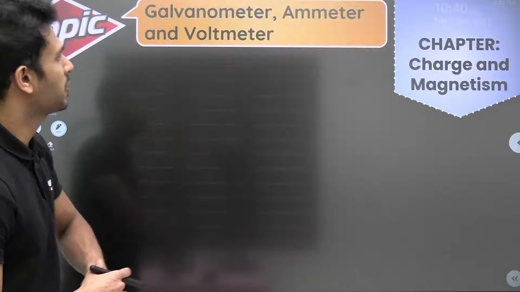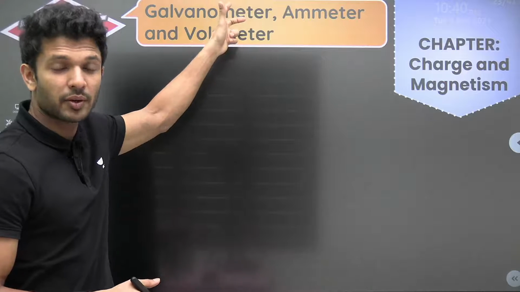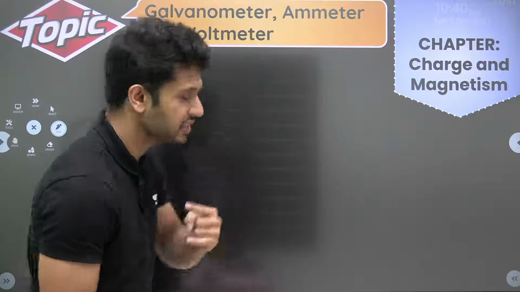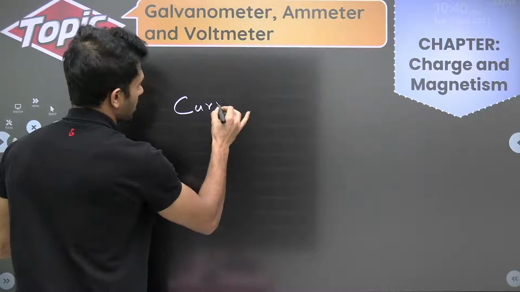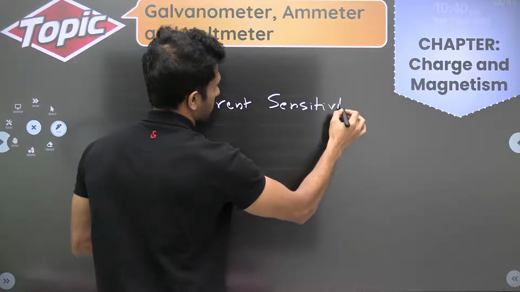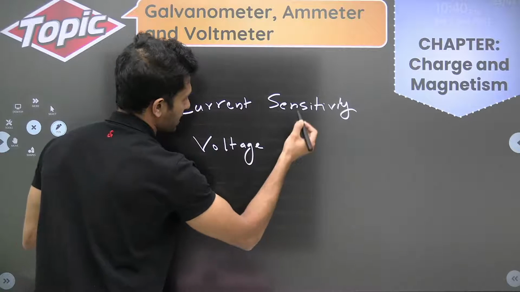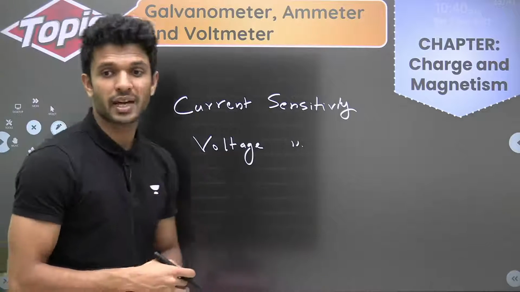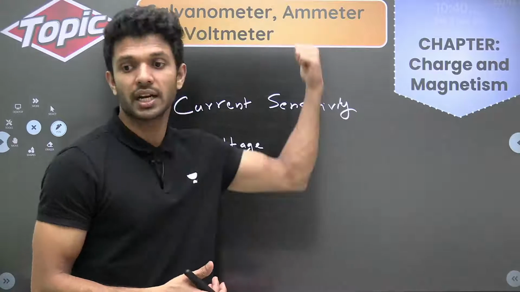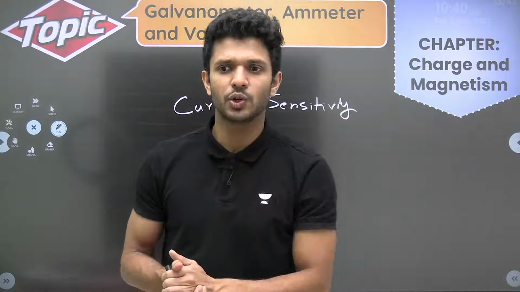Okay, then the last part from this particular chapter is related to galvanometer, right? The working of galvanometer, right? And related to galvanometer, I hope you do remember current sensitivity and voltage sensitivity. These are two topics you should be knowing from galvanometer, because we have seen some question in our actual CBSE released sample paper also related to current and voltage sensitivity. I think you all might have done it. I think we have done it in our sample paper solution classes, है ना?